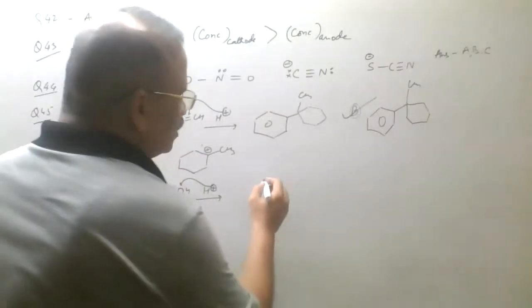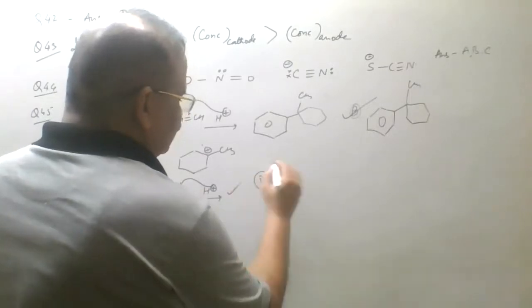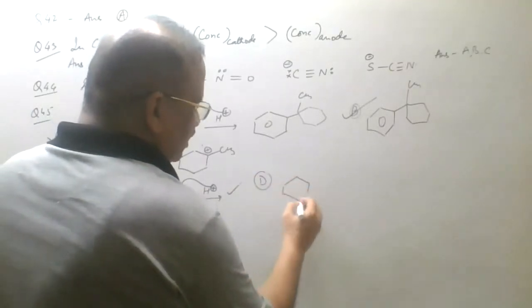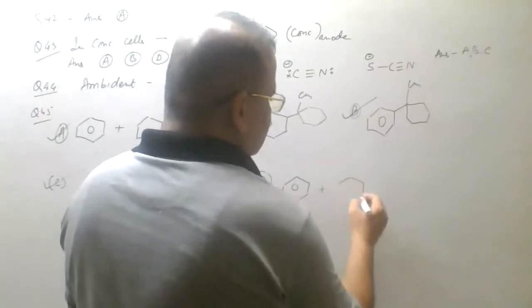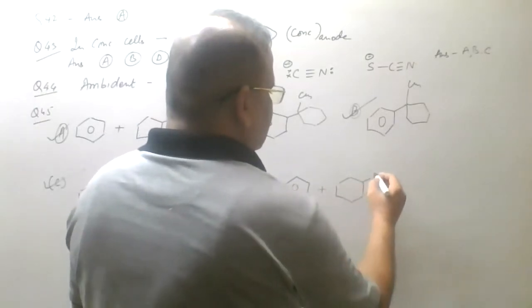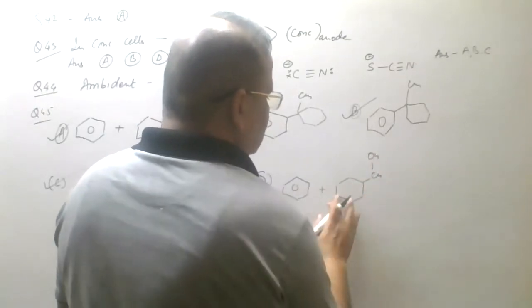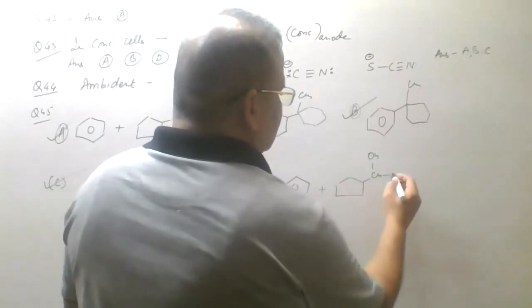D के केस में अगर मैं चेक करूँगा, तो in case of D, ये भी आंसर वही होगा. D के केस में we are having a benzene ring. और बेंजीन से मैंने रिएक्ट किया है क्या? That will be like this. That is, we are given that CHOH, it is a 5-member ring, and CH3.